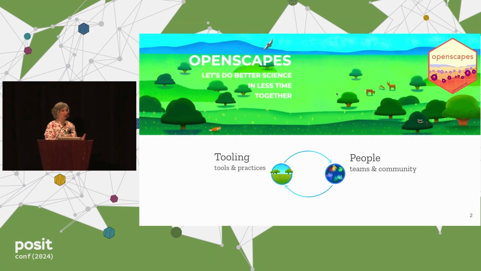Openscapes is about growing the open science movement and sharing some of this great vibe we hear at PositConf with the research teams we work with at NASA, NOAA Fisheries, and Fred Hutch Cancer Center here in Seattle. We work with research teams to help them do better science in less time together, and this involves both tooling and people.